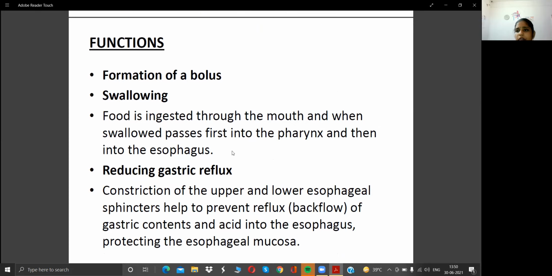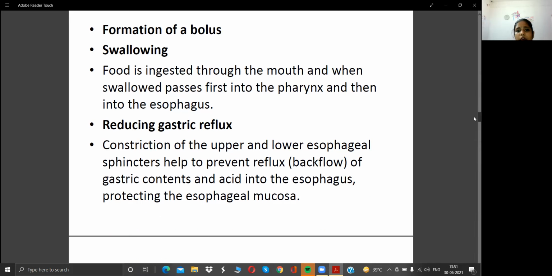The next function of the esophagus is reducing gastric reflux. You know that the lower sphincter of the esophagus helps prevent the backflow of the food from the stomach. Next, you can see constriction of the upper and lower esophageal sphincter helps to prevent reflux and backflow of the gastric content and acid into the esophagus, protecting the esophageal mucosa. That is maintaining the acidity in the esophagus, and protecting the esophageal mucosa. Those are the functions of the esophagus.